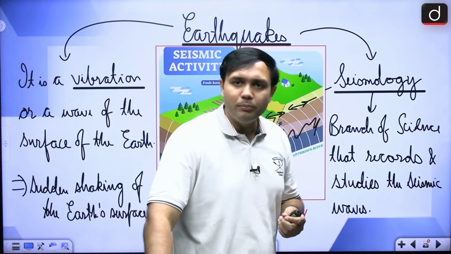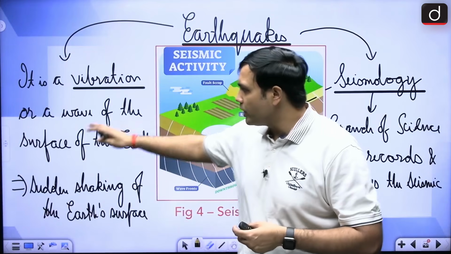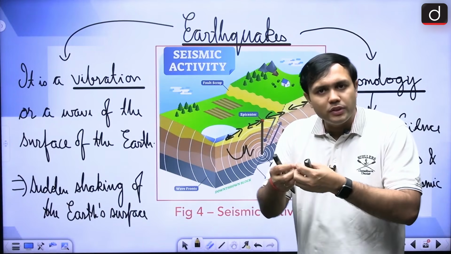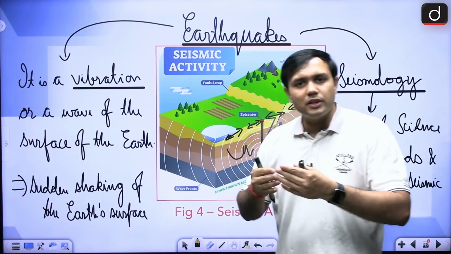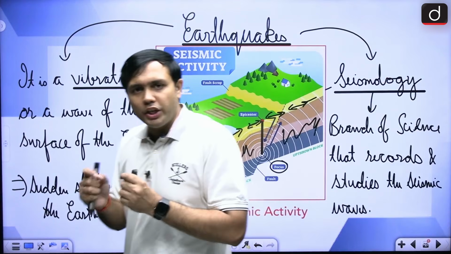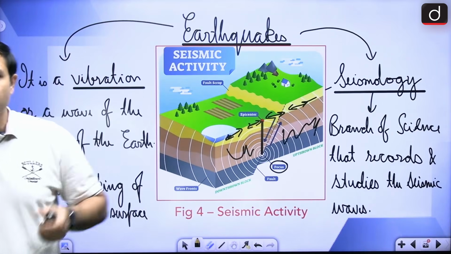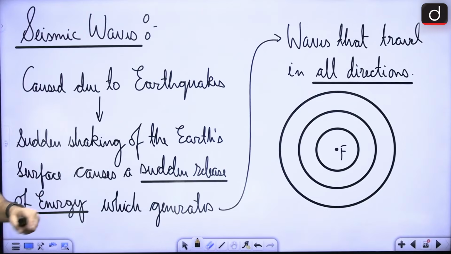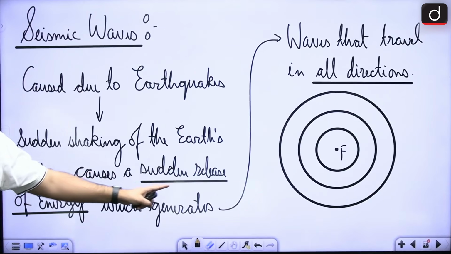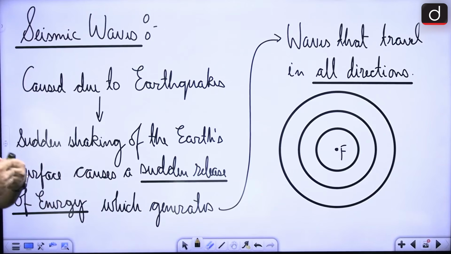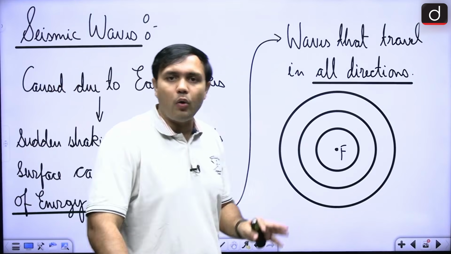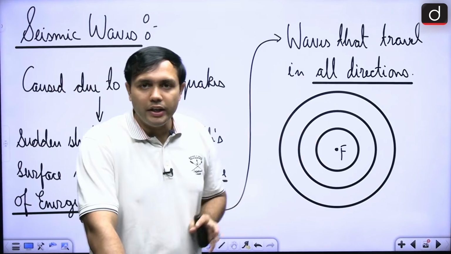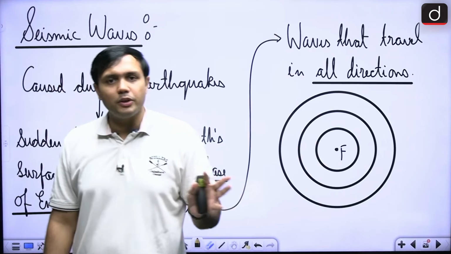It is a vibration of what particular section? So it is a vibration of the surface of the earth, right? Here basically the earth's surface, the crust is shaking here, right? Now, due to this shaking, a very important thing is happening. It is leading to a sudden release of energy, right? A sudden release of energy is happening, due to which these seismic waves are going in all directions, right? It's a very important aspect of this particular area.